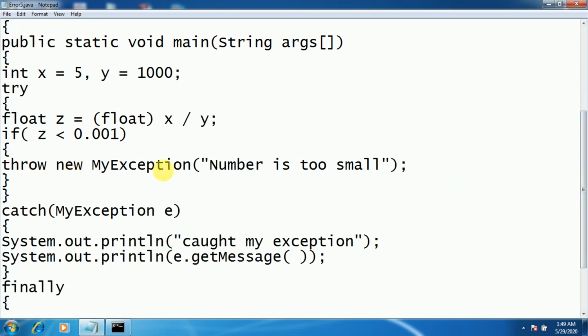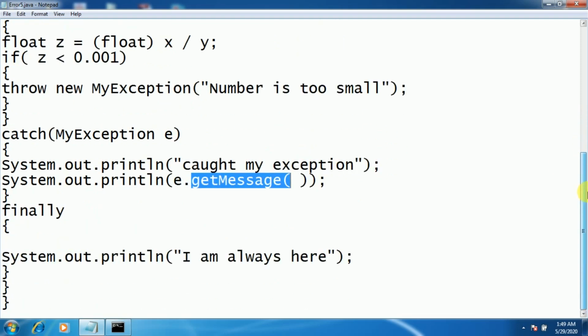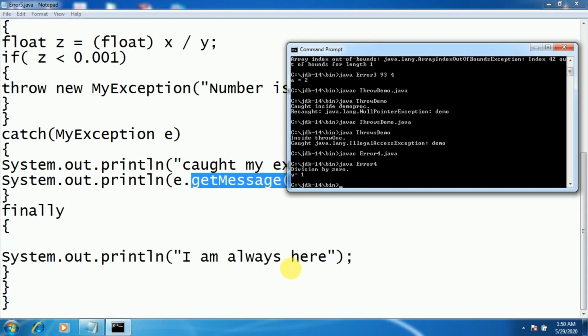Same way, throw new, the type of exception which you have created by defining a class, then the message you want to display for that, then that exception should be the parameter to the catch. catch MyException e, e.getMessage. So whatever message you have given, that message you can display here as a part of the output. In the finally block I have included "I am always here". So this is one way to create your own exception. Now what you can do, you can run this.